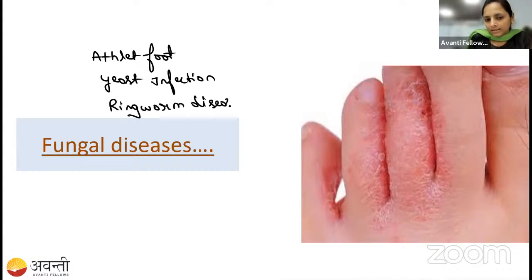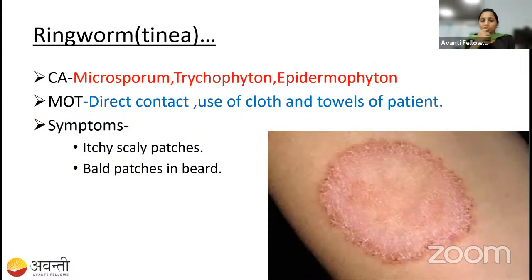Ringworm disease. Okay, students? Fine. See here, in the picture, you are observing the ringworm disease. We are going to study about that. In all the diseases, we have studied that one species causes the disease, right? So here, the causative agents are three.